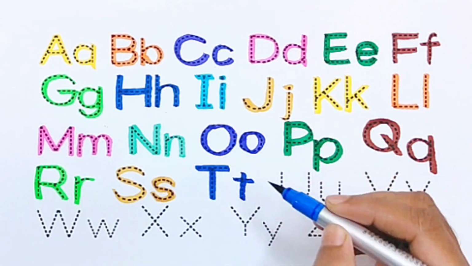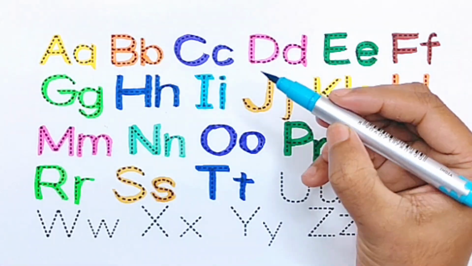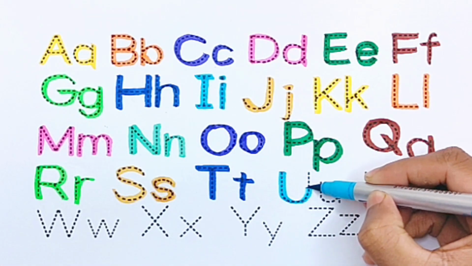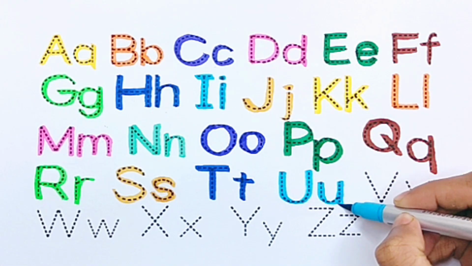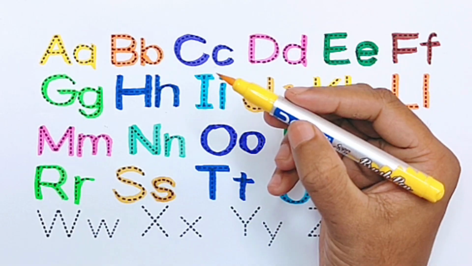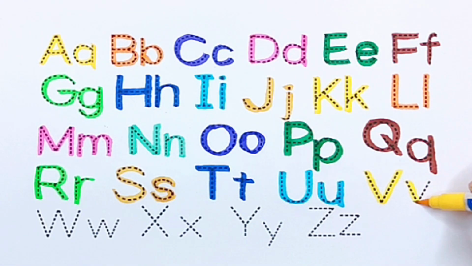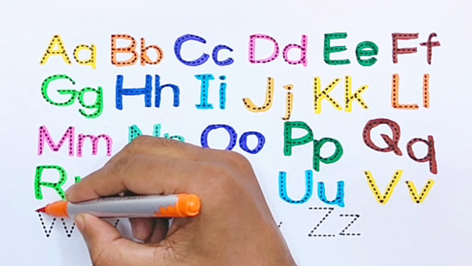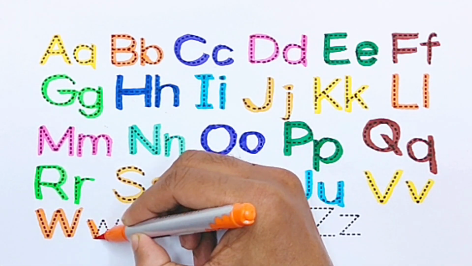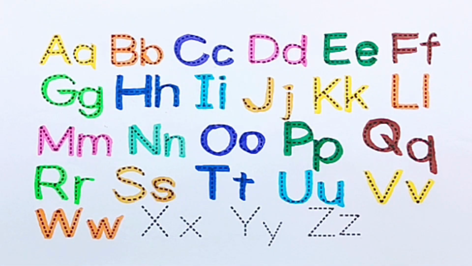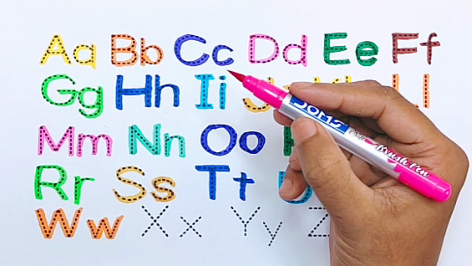T for tomato, sky blue color. U for umbrella, yellow color. V for vest, orange color. W for watermelon, pink color.